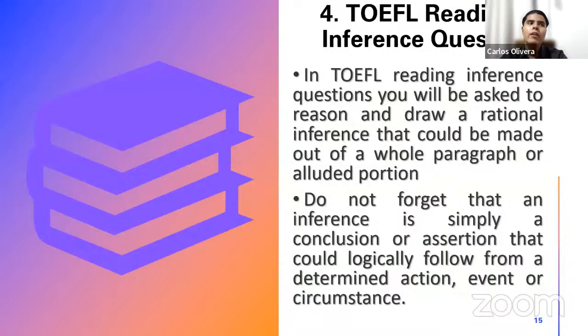Very good, fantastic. So let me explain easily. What is an inference? An inference is a rational conclusion you can make from information you have. For example, imagine that one of your friends that normally dressed with very colorful clothes suddenly comes to you always wearing black clothes, a black t-shirt, black pants, black shoes.